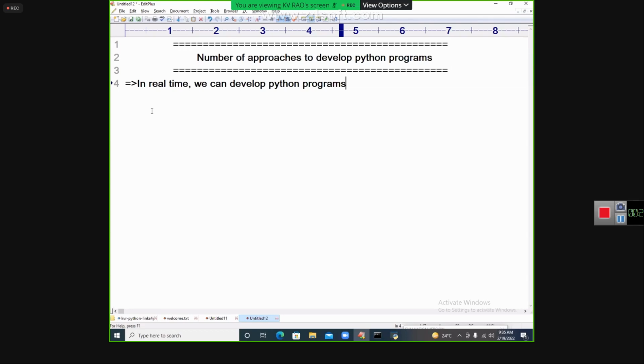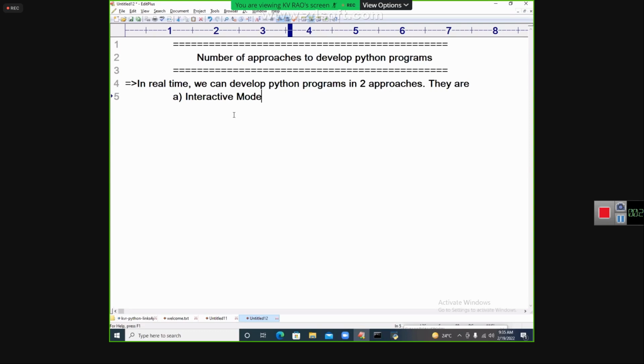Ground is over, right? We can develop Python programs within two approaches, or in two ways. What is the first one? Interactive mode. First one is called interactive mode.